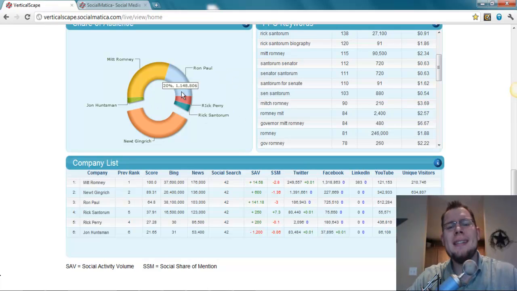But then Jon Huntsman, this is kind of interesting. From a social standpoint, Jon Huntsman really doesn't have that much of an audience at all, and neither does Rick Santorum. So all this talk that has been made up about Rick Santorum really being third or should be second if Ron Paul wasn't in the way is kind of interesting, because socially, online, he really doesn't have that much of an audience. And why is that? Well, these are questions we can try and dig into.